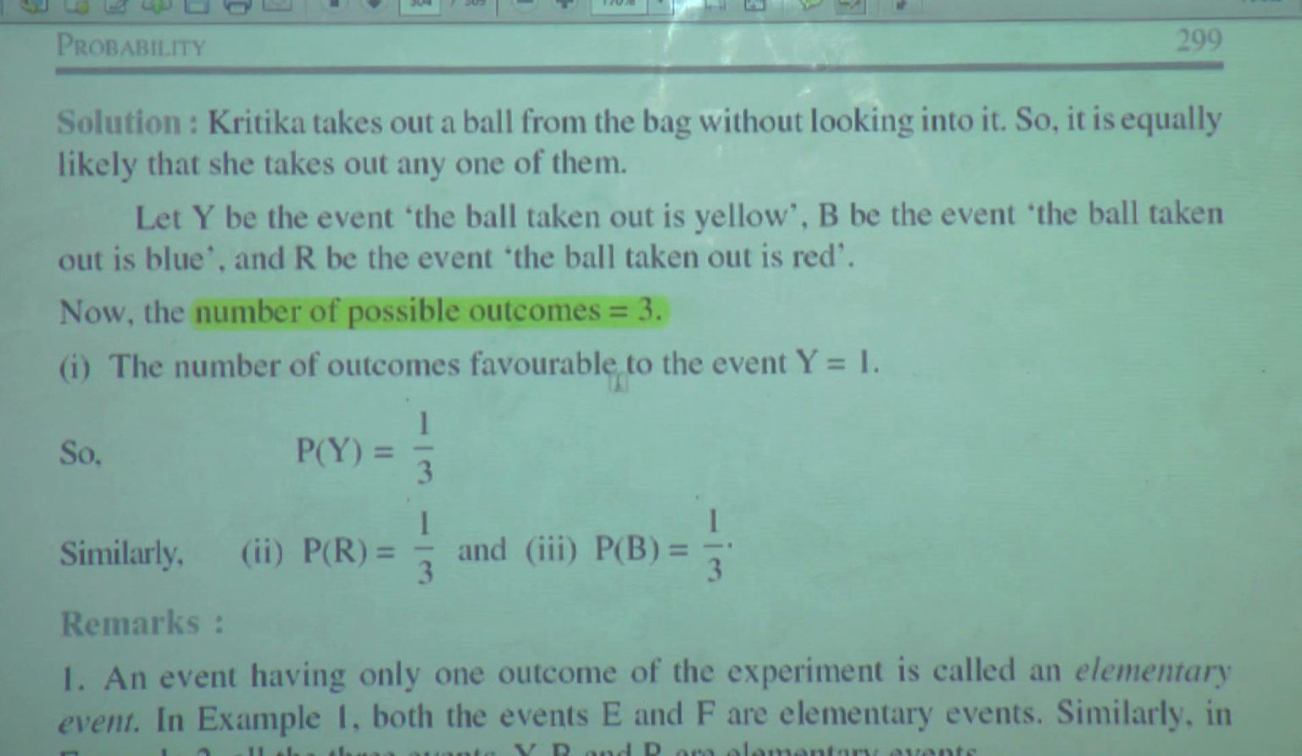The number of outcomes favorable to the event Y. What is the event Y? The event Y is the ball taken out is yellow. So the number of outcomes favorable to the event Y is equal to 1. And what is the probability of that? P of Y is equal to 1 upon 3. Similarly, P of R is equal to 1 upon 3. What is the event R? Taking out a red ball, and P of B, taking out a blue ball.